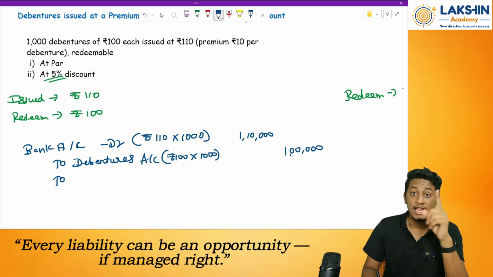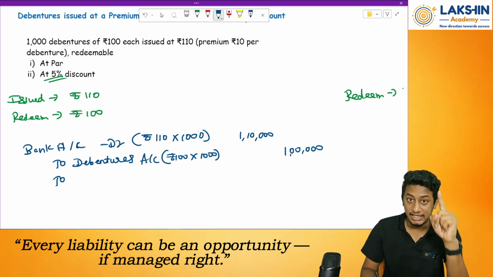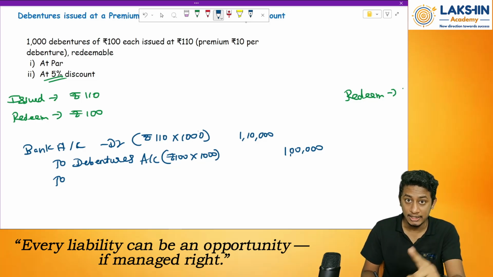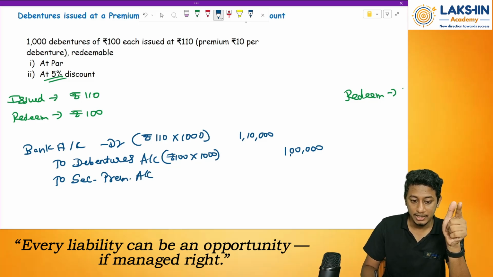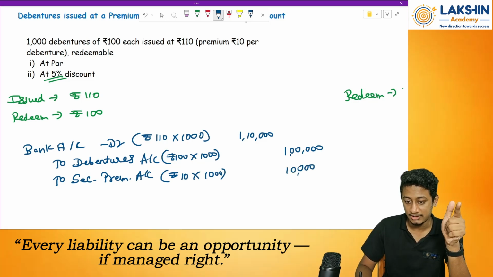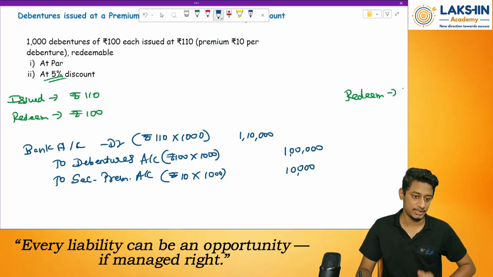Then to what? The remaining amount, securities premium. Remember, securities premium will be a part of share capital, so it is a capital item. Whenever a capital item increases, we will credit the account. Securities premium account. How much is the premium? 10 rupees per debenture, into 1,000 debentures. How much will that be? Rupees 10,000.